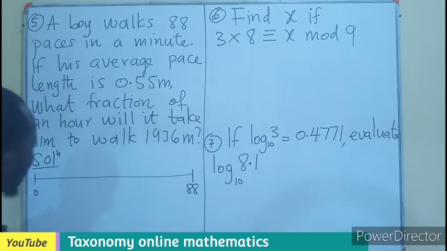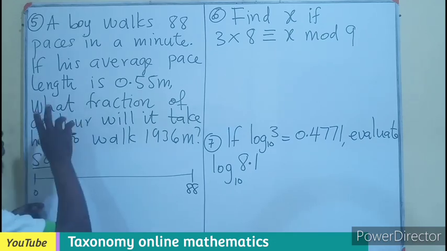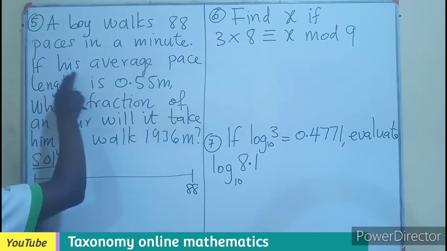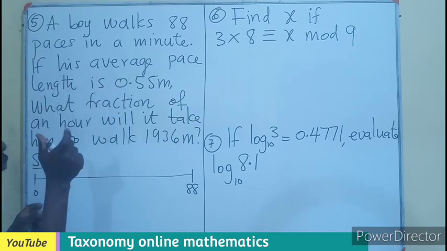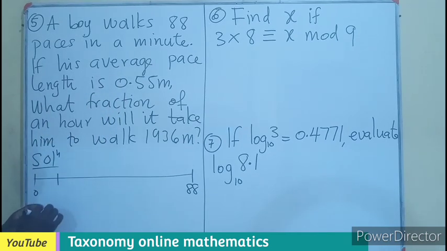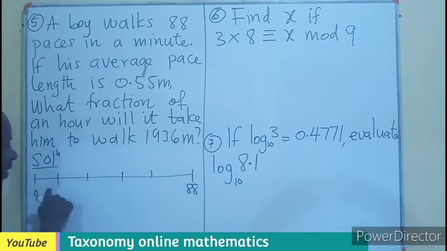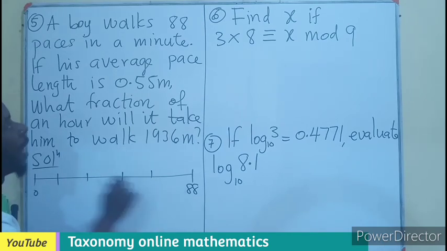The whole of this is done in a minute, and there are 88 divisions on this line.